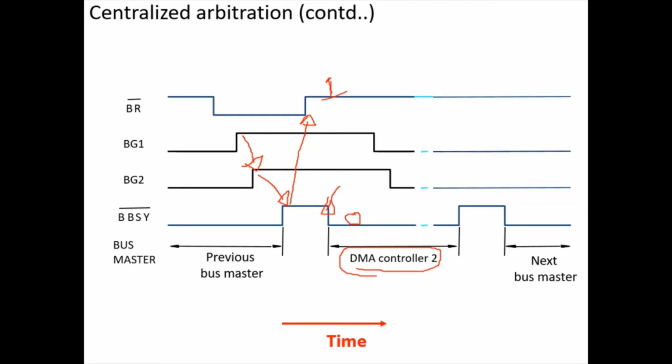While the bus is being used by device 2, the other bus grant signals all go down. They are no more required. The bus grant signals have served their purpose, so all go down. The DMA controller uses the bus for some time and then relinquishes or gives up its bus mastership, so it makes bus busy 1 again to indicate that the bus is free. So a new arbitration process takes place at this time. This is the same example I have explained, but here device 2 is the bus master.